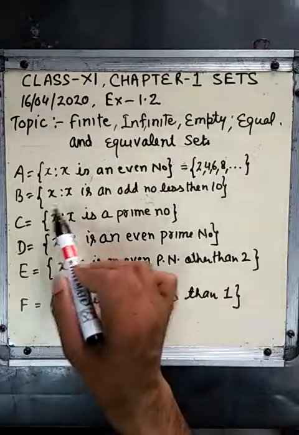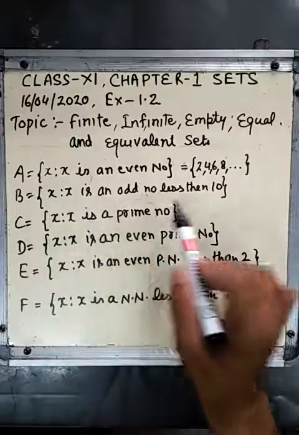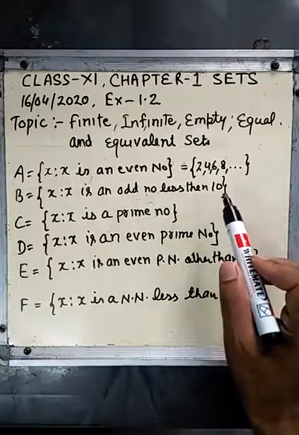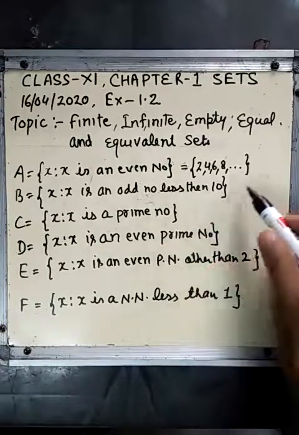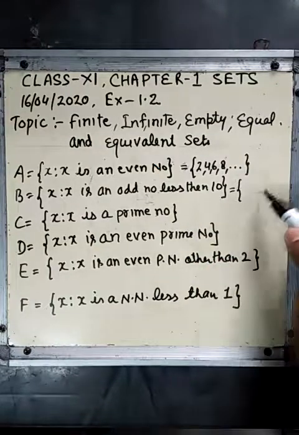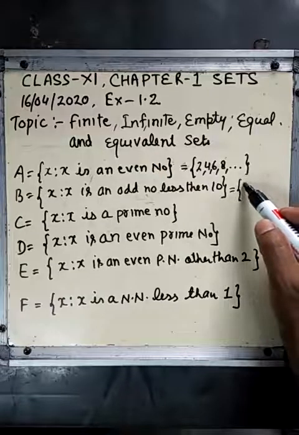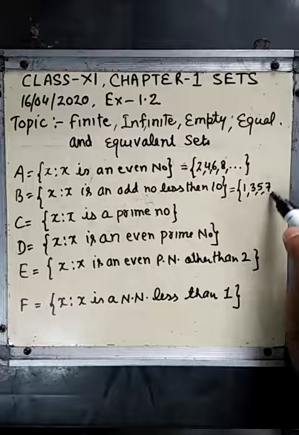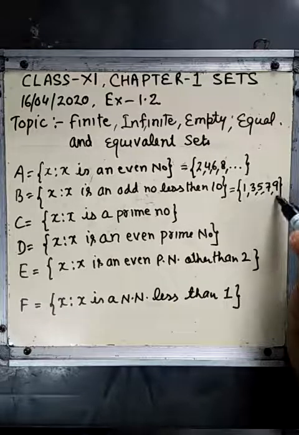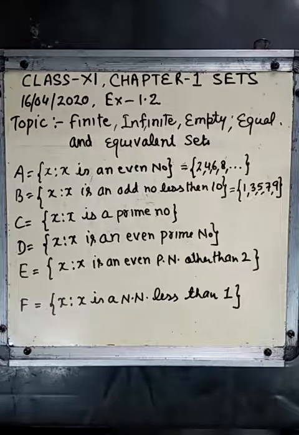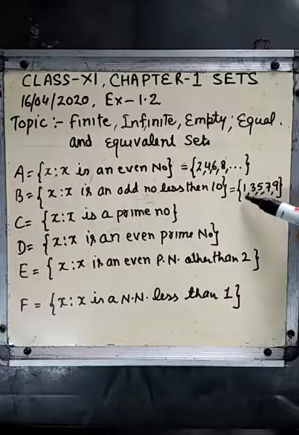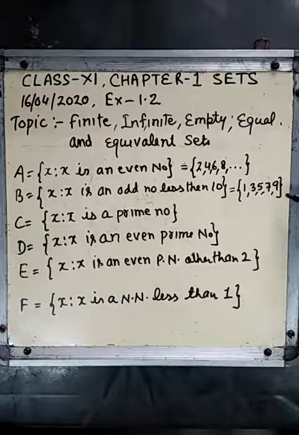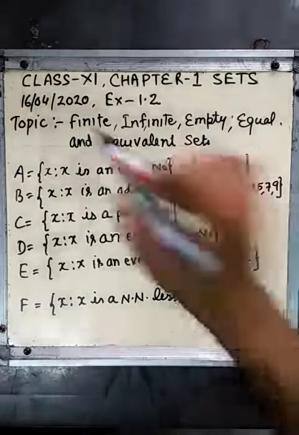Set B, x such that x is an odd number less than 10. In natural numbers we have to write those numbers which are less than 10. So starting from 1, 3, 5, 7 and 9. Here we see that these are a finite number of elements. So this set belongs to finite sets.